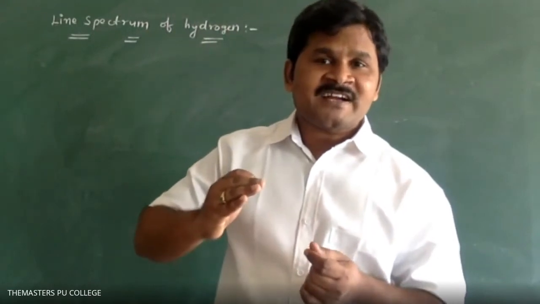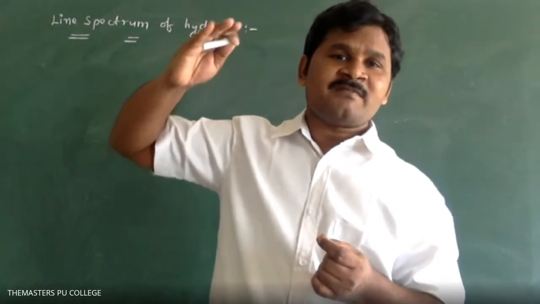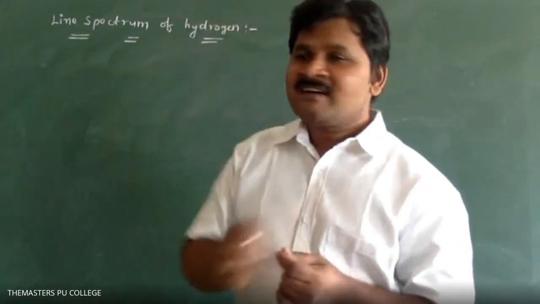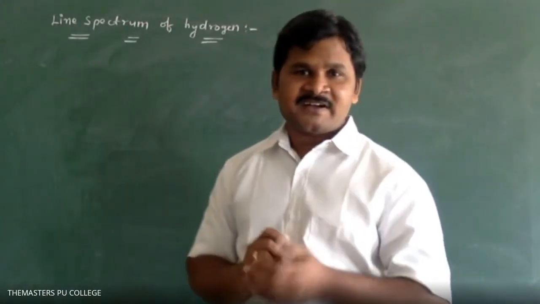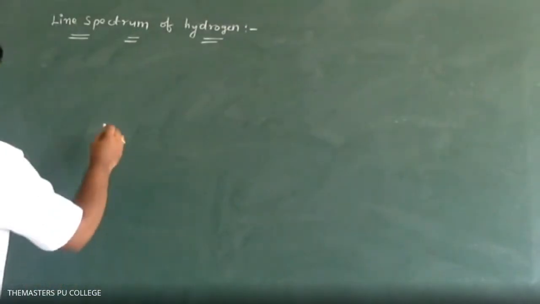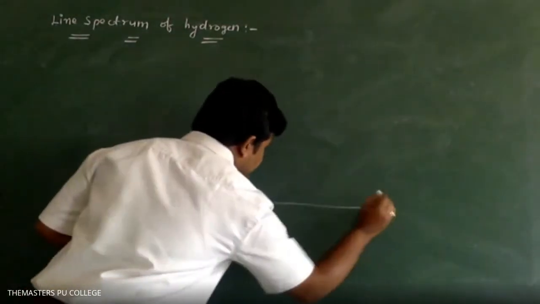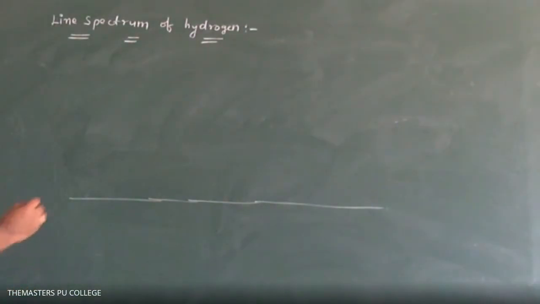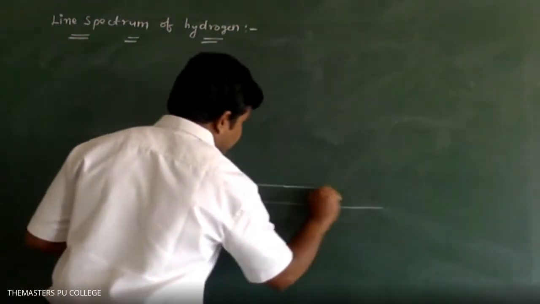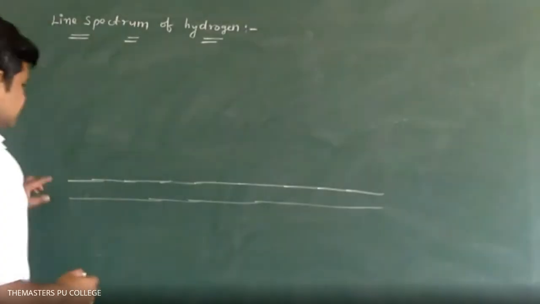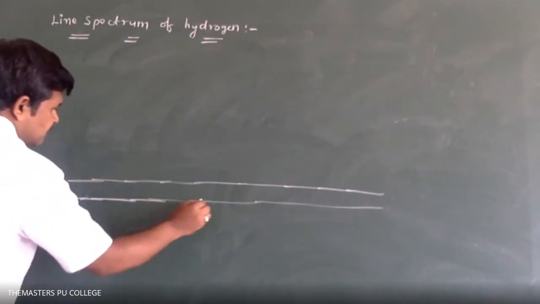So what are the different steps when the electron comes from a higher energy level to a lower energy level? That is called the line spectrum of hydrogen. Say for example, this is the ground level. This is the ground level, and this is the first excited state.